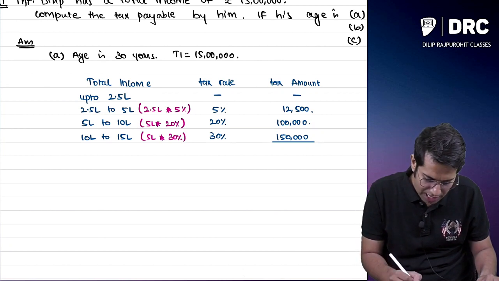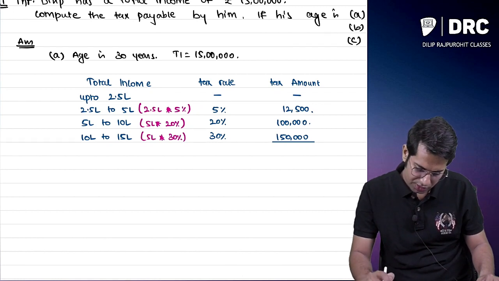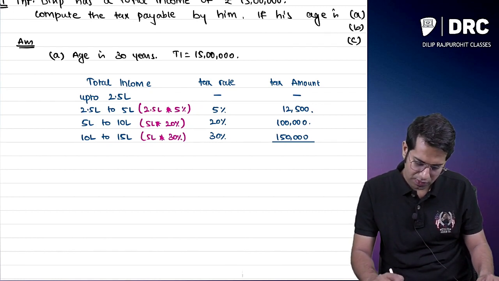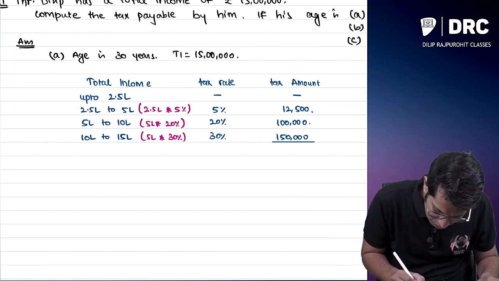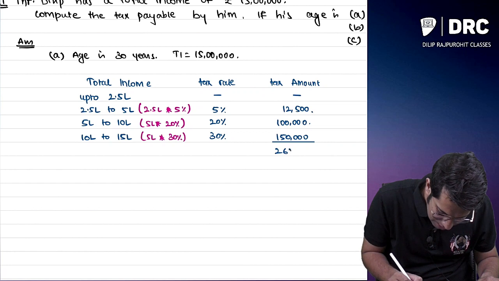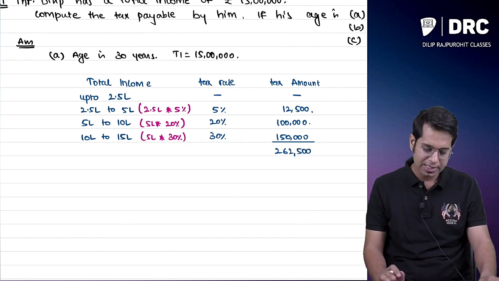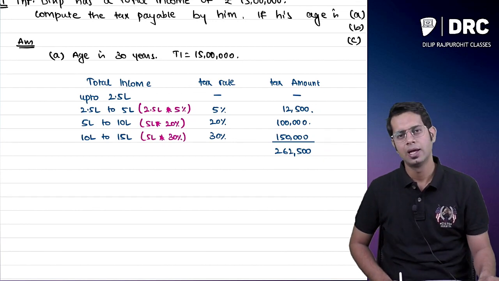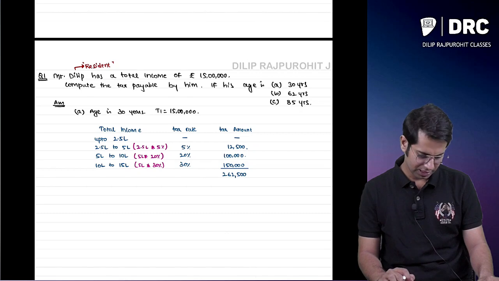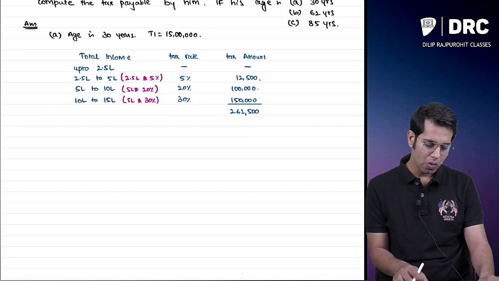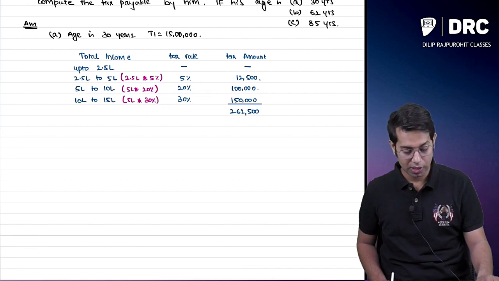So what is the total tax liability over here? So 12,500 plus 1 lakh plus 1,50,000. It is how much, sir? It is 2,62,500. So what is my tax liability? My tax liability is 2,62,500. Now tell me, what will be my tax liability if my age is 62 years?